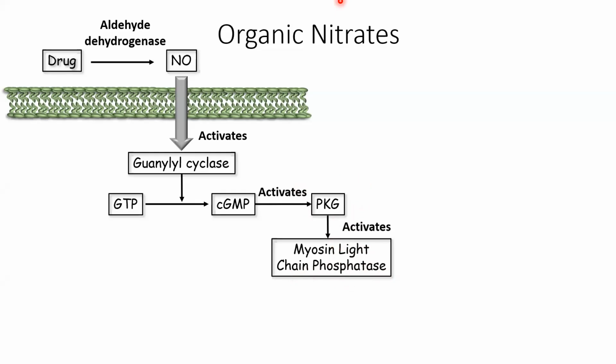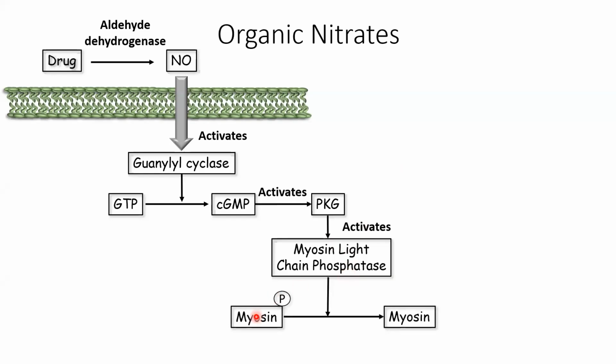Ma'am, myosin is involved in contraction, actin-myosin. Right. So this is an enzyme, a phosphatase. So it will break down the myosin light chain, and thus it will prevent contraction. Perfect. Just one correction: it will not break down the chain, but it will break down the phosphorylated group of the myosin light chain, right?